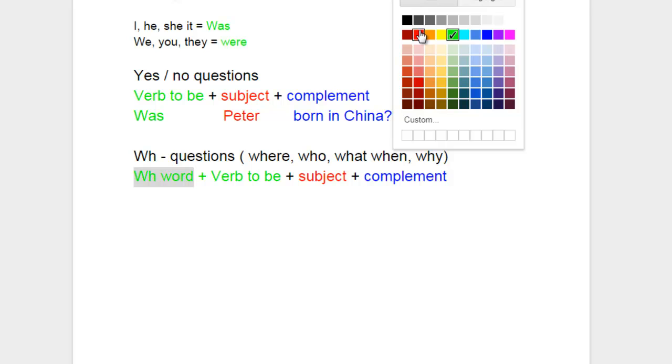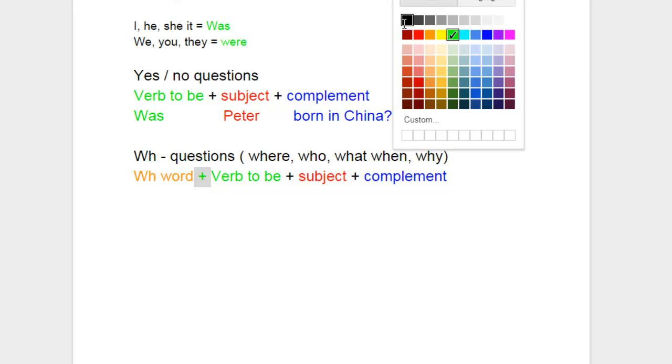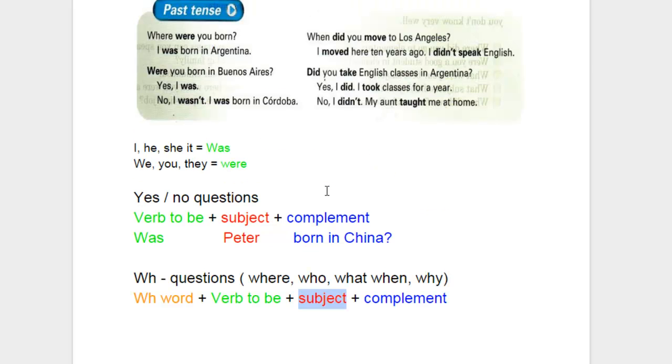I'm going to change the color differently just to make sure that we know what's happening there. Okay, there we go. So we're going to have some sort of WH word, and then that's going to follow the verb to be in the past. Then it's going to follow the subject, and then whatever complement exists. So if we look at our example, where were you born?